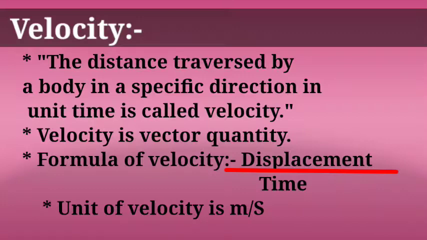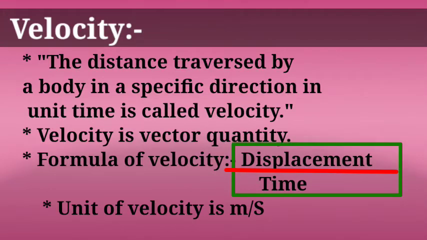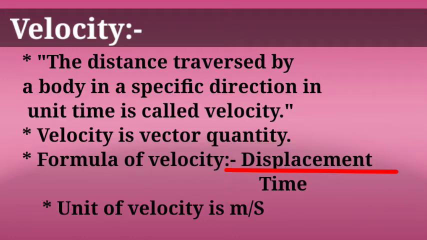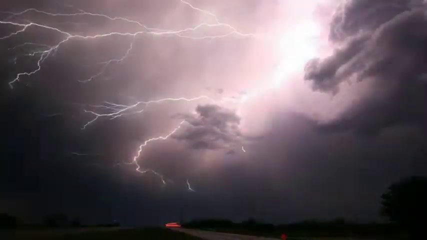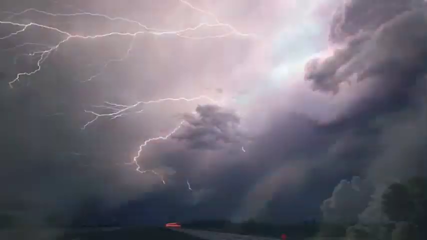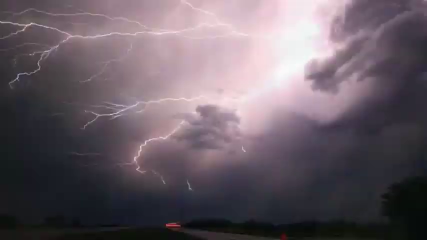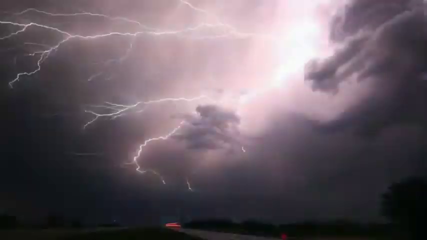Now let's understand what is meant by velocity. Velocity is the distance traversed by a moving body in a specific direction in unit time. For example, IMD means Indian Meteorological Department. When they predict the motion of a storm, direction is always mentioned and it is very important also.